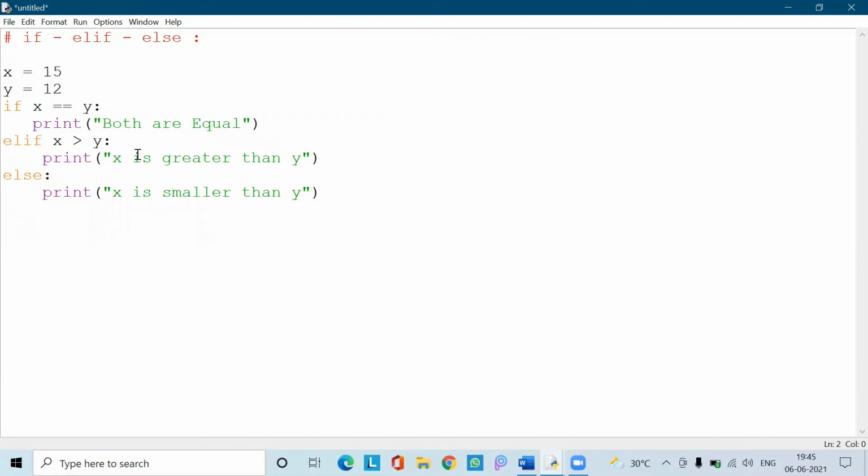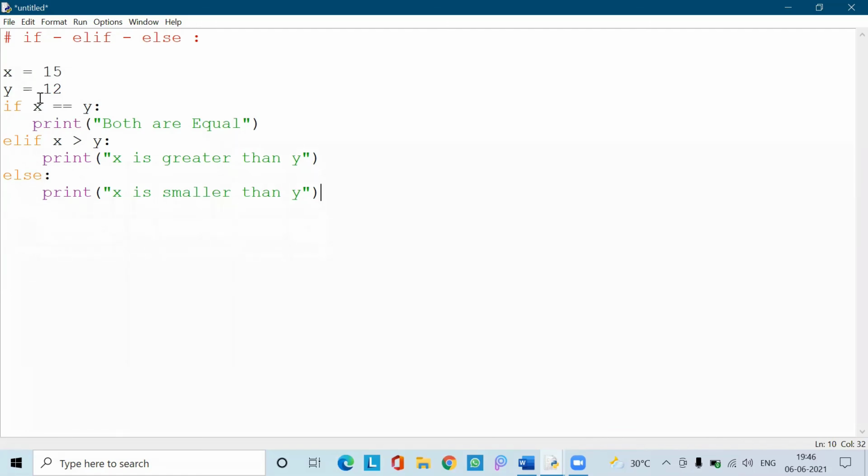If these two conditions are not satisfied, it automatically returns the statement present in the else block. So the control, or cursor, checks each and every if and elif condition until one is satisfied. If the if and elif conditions give false, the else part gets executed automatically.